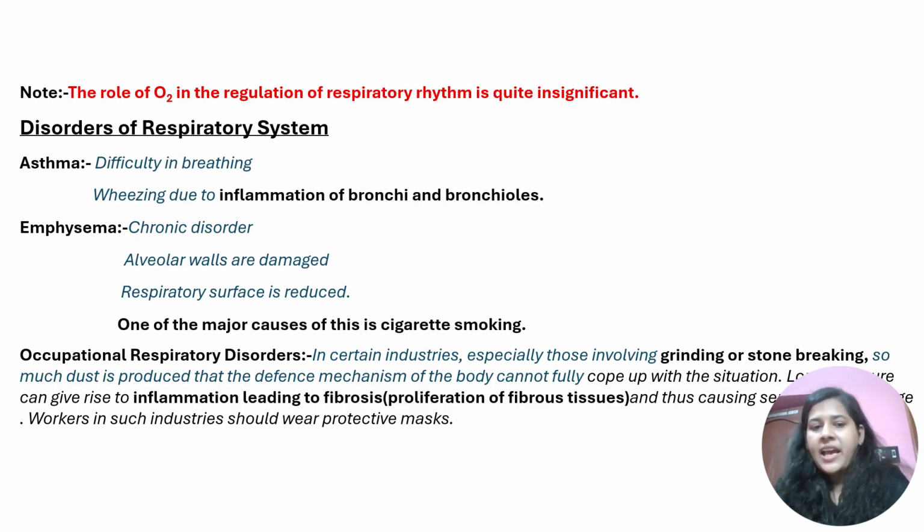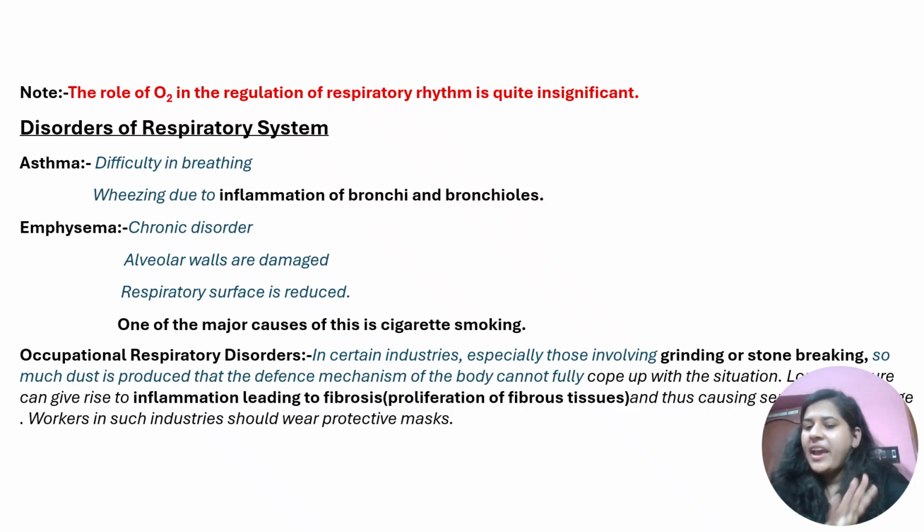And at last we have disorders of the respiratory system. Three are provided in NCERT. First is asthma. We know that during asthma there is difficulty in breathing. Why does it happen? Due to inflammation of bronchi or bronchioles. If in any part there is inflammation, then the passage of air becomes very difficult, as a result of which the respiratory part cannot function properly, so there will be difficulty in breathing. These two lines are provided in NCERT and are very important: difficulty in breathing and wheezing due to inflammation of bronchi and bronchioles, both bronchi and bronchioles.